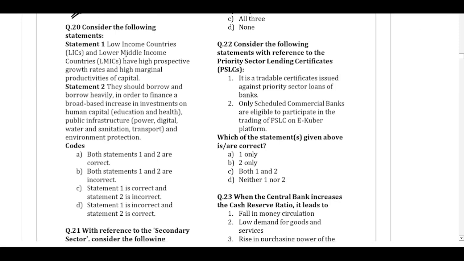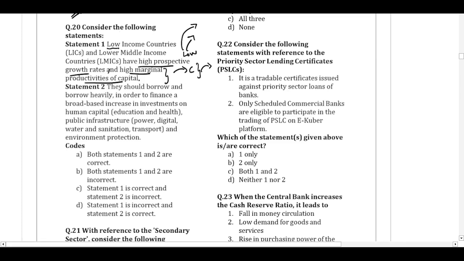Consider the following statements. Statement number 1. Low income countries and lower middle income countries have high prospective growth rates and high marginal productivity of capital. When we say high prospective growth rate, that means that their growth rates are currently low and the growth rate can improve tremendously in the future. And high marginal productivity of capital means whatever capital we use there can be put to better utilization. The marginal capital, the additional unit of capital that we put in, leads to higher efficiency.